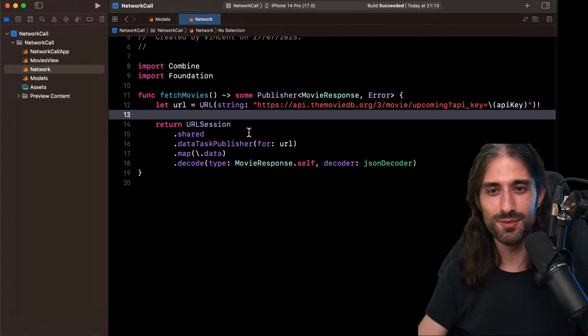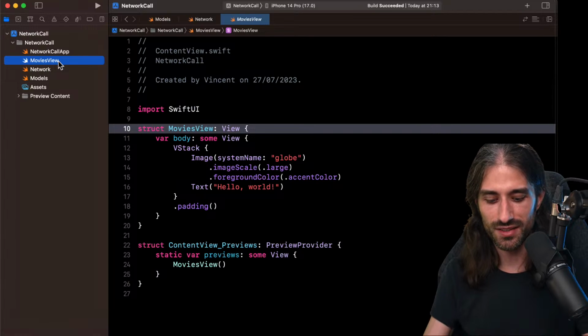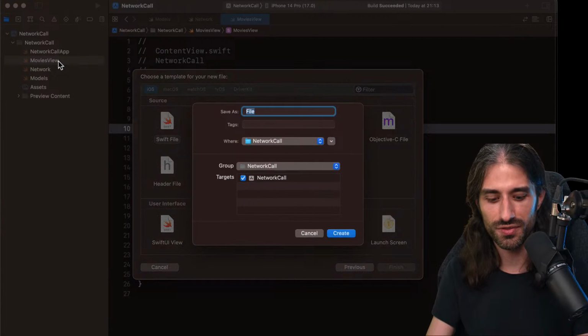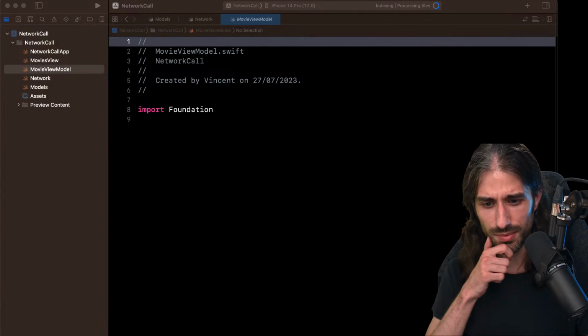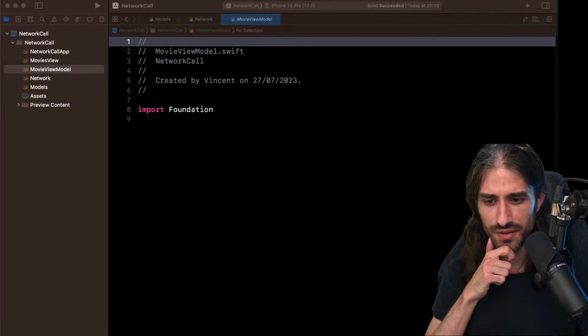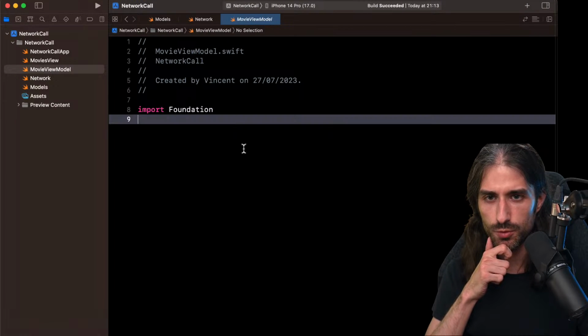Okay, so now let's move on to calling this method. So let's create a view model. So creating a Swift file, we call it MovieViewModel like that. What does it look like? First, I'm checking my script just to make sure that I haven't forgotten to tell you anything. No, perfect. I'm perfectly saying what I should be saying.